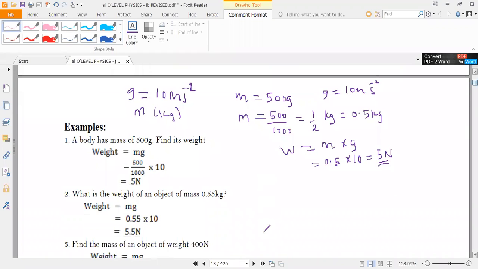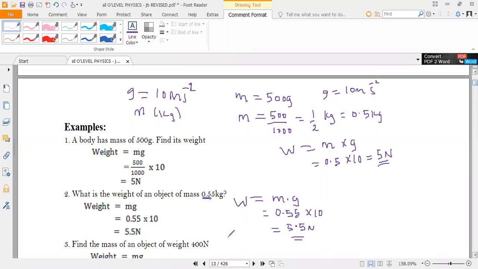So still you can go ahead and do this. Find the weight when we are given the mass as 0.55, and you still follow the same steps. This time the mass is already in kilograms, so we just multiply with the acceleration due to gravity, and the weight will be given by mass times acceleration due to gravity, which is g. So the mass is 0.55 times 10, which is the acceleration due to gravity, and we end up getting our answer as 5.5